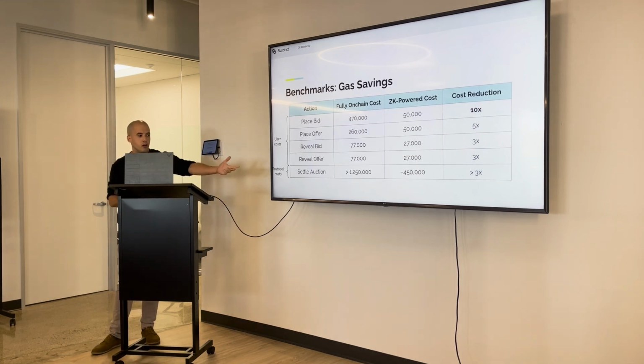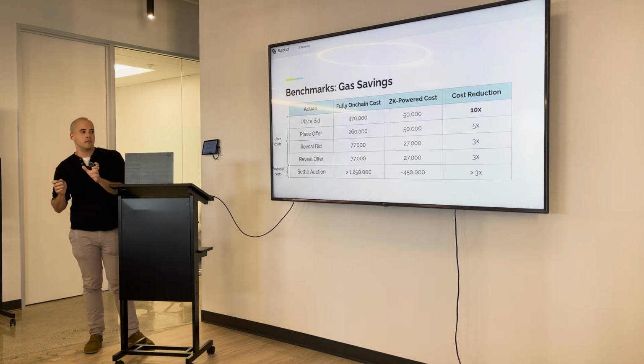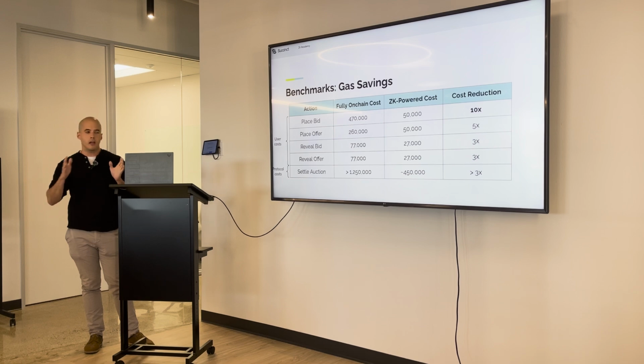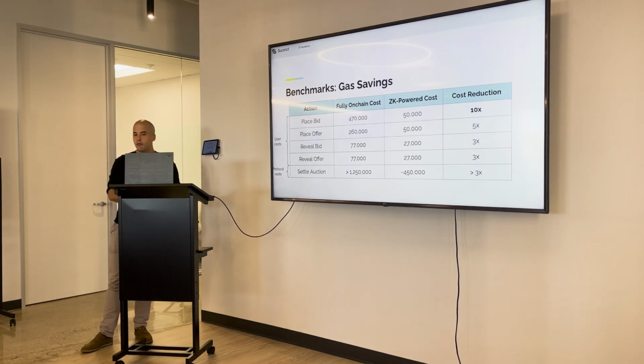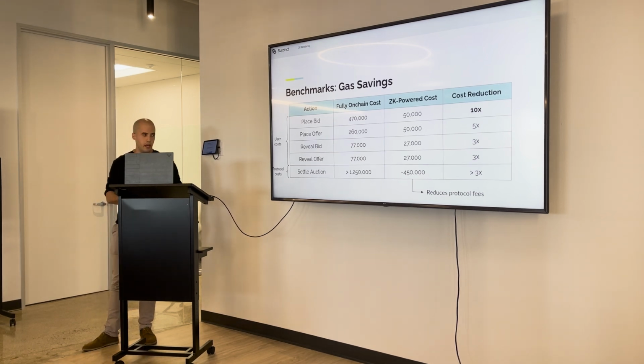And then the cost to actually settle the auction is greatly reduced as well. In fact, it is fixed. Before it used to scale with the number of orders. Now we are able to effectively fix it. By doing so, we can lower protocol fees, which again makes interacting with the protocol much more attractive as well. And that's pretty much it.